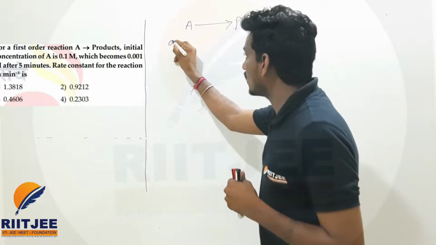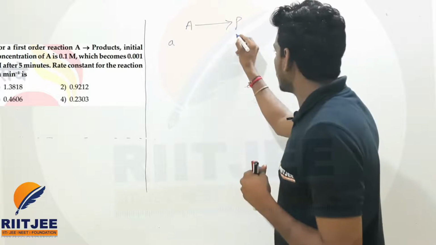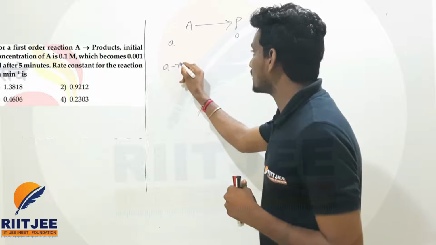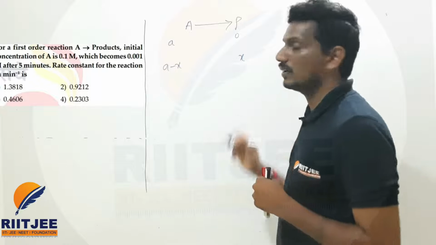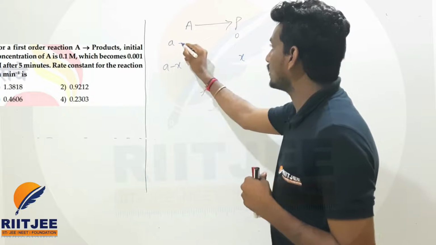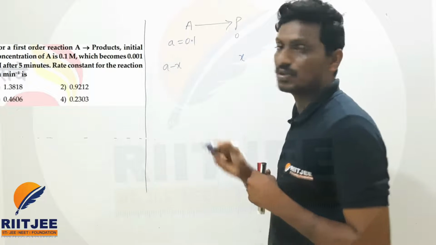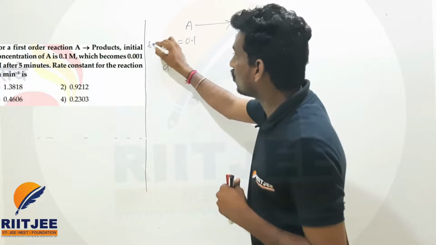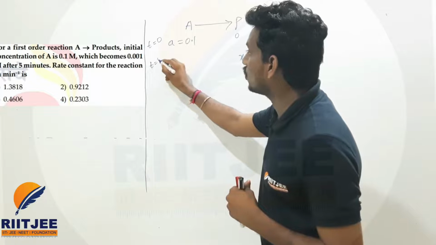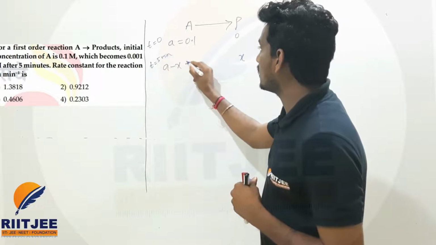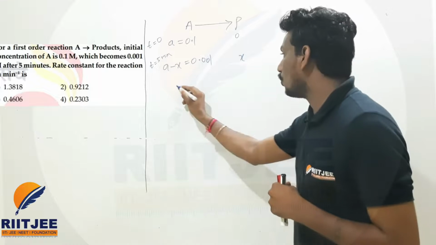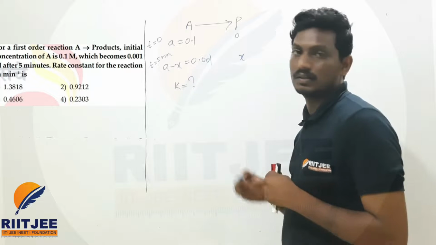Generally we consider the initial concentration as small a, and the product at that time is 0. After some time, it becomes a minus x, and the product is x. According to the data in the question, it started with a concentration of 0.1 at time equal to 0. After 5 minutes, it became 0.001. We are asked the rate constant.